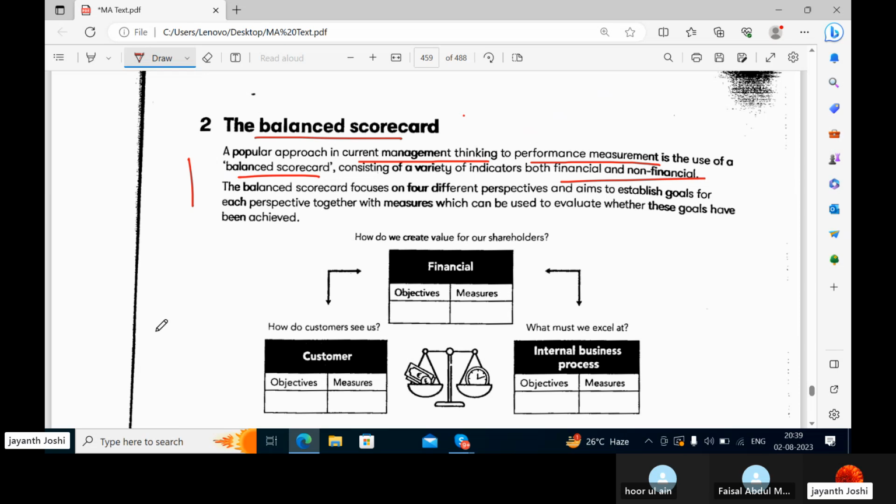It's not like you are sitting on a seesaw and someone is dominating one side of the seesaw and someone is not able to dominate. So it is just the balance, the correct balance. Okay. Like you can see here the balance. So the balance scorecard focuses on 4 different perspectives and aims to establish goals for each perspective together with measures which can be used to evaluate whether these goals have been achieved.